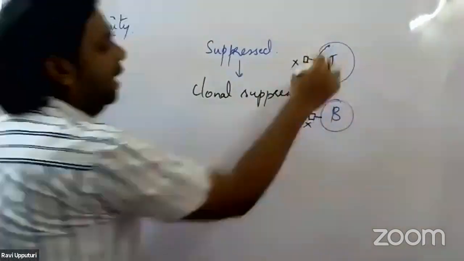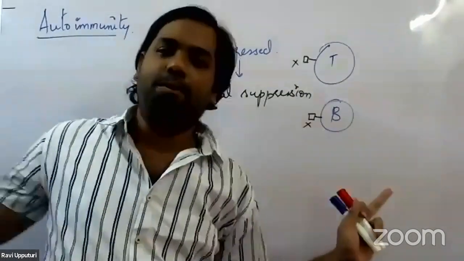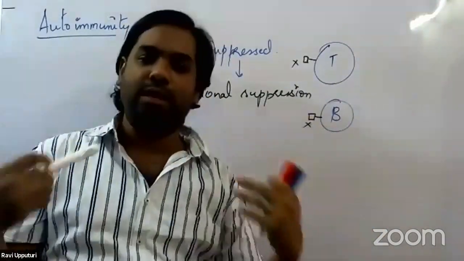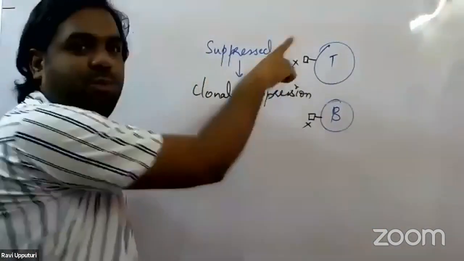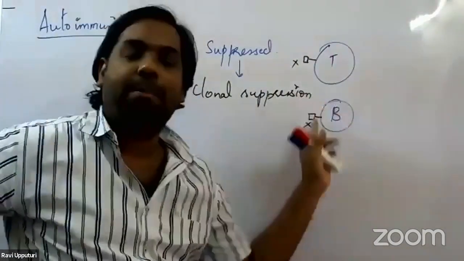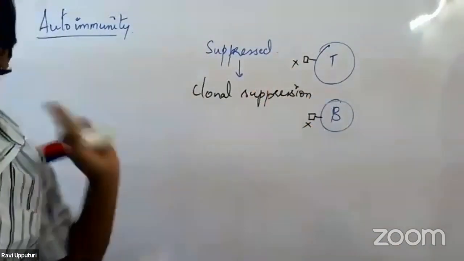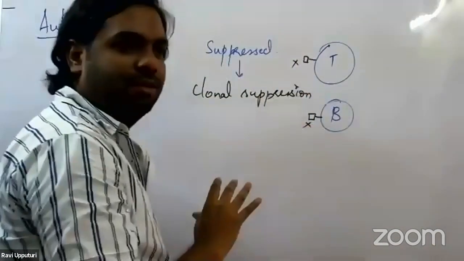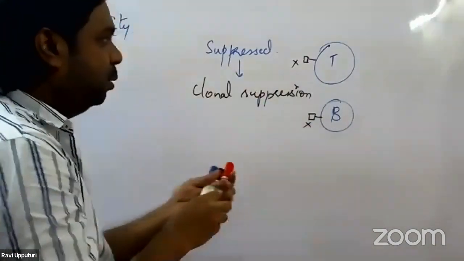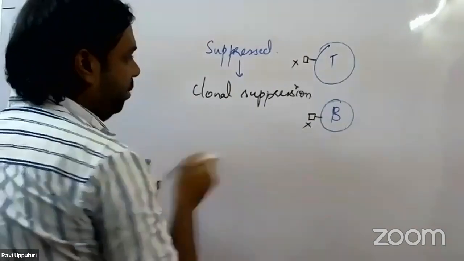Since the T and B cells are suppressed, they will not go and target the body cells. That's how our body cells are protected from these particular cells. This is the first thing that happens to T and B cells which have these X receptors on their surface. In the other case, rather than bringing about suppression, these cells would be completely eliminated from the population.